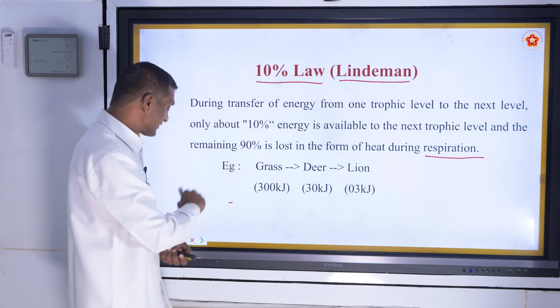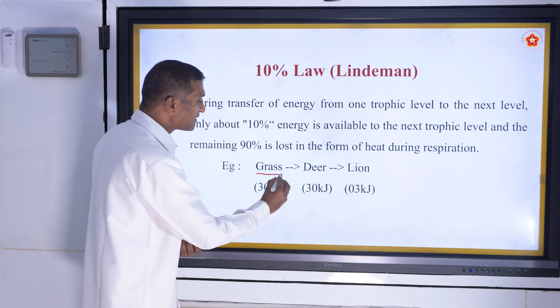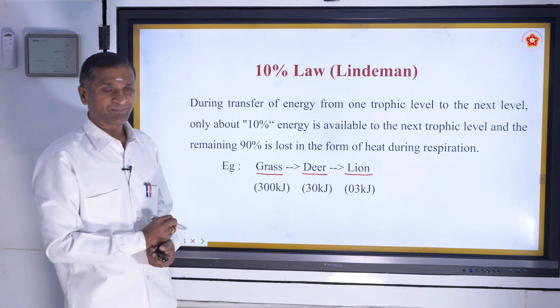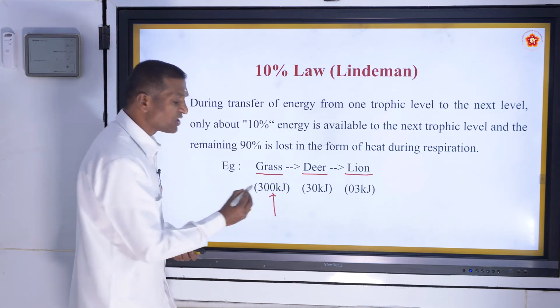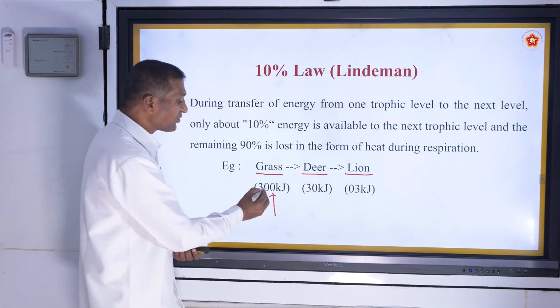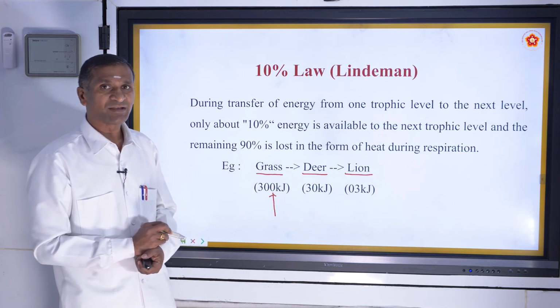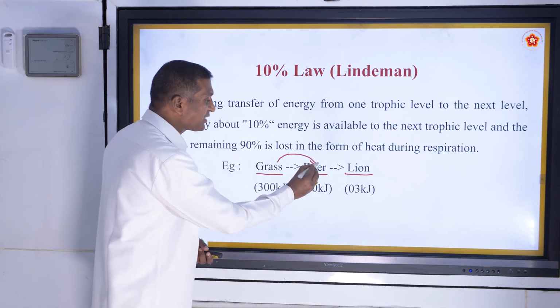If you observe an example here, a simple food chain: the grass is eaten by deer and the deer is eaten by lion. Here you are observing energy in the form of kilojoules. The grass has 300 kilojoules of energy. According to the law, only 10% is taken by the deer.